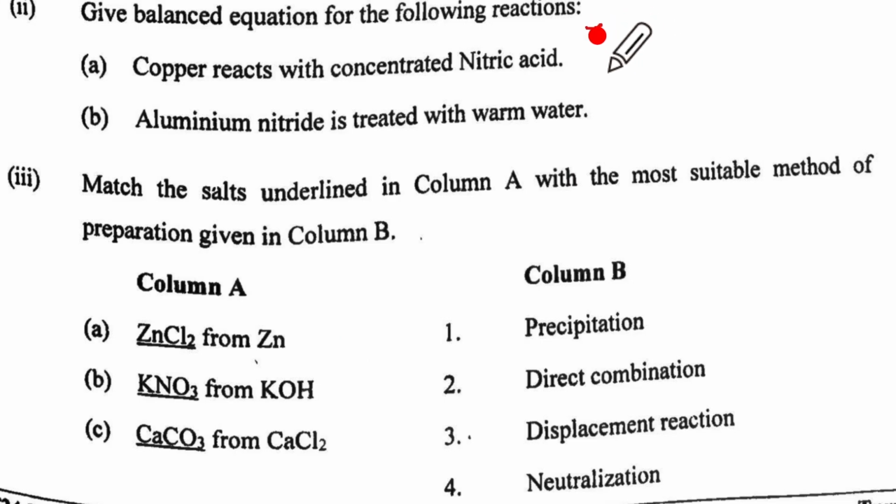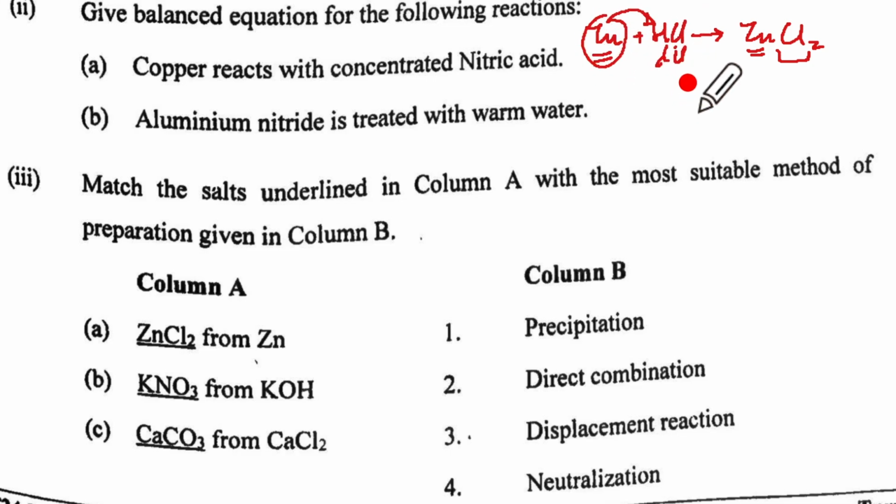So if you are given Zn, I'll have to add something to get ZnCl2, correct? And for this, I'll have to take dilute HCl, correct? So zinc will displace hydrogen and it will give me a simple displacement reaction. So this will be 3. And then you write displacement reaction.